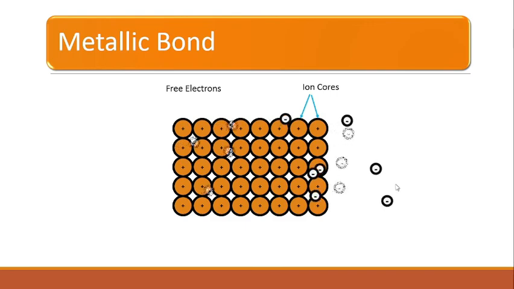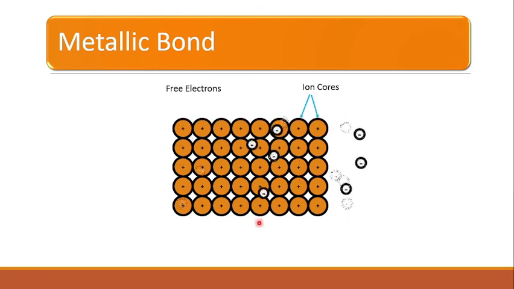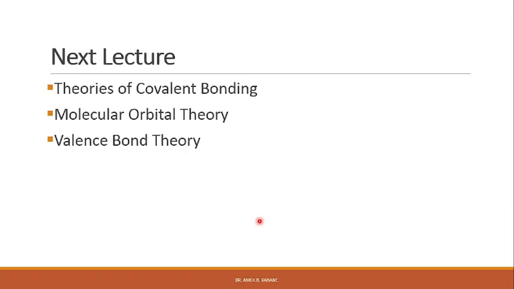Many properties of metals such as conductivity, ductility and malleability result from the freely moving electrons in the case of metals, right? So in this lecture we have studied the chemical bond and different types of chemical bonding, right? In the next lecture we will study the theories of covalent bonding such as molecular orbital theory and valence bond theory.